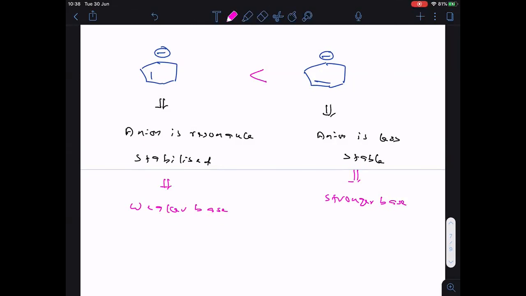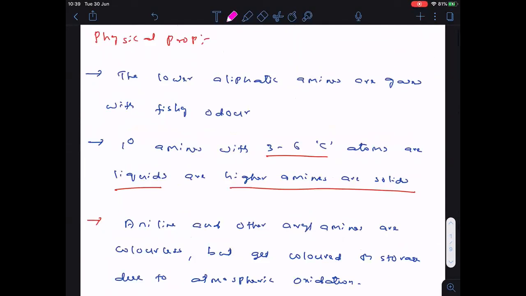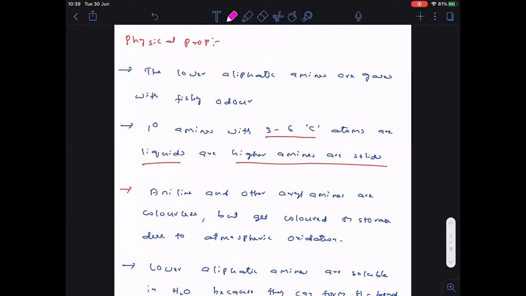Completed. Remaining some examples. In tomorrow's class, we will compare aliphatic and aromatic amines. So here I am showing you the slides. See clearly, everyone. I am showing you the slides from the starting onwards. So these are the physical properties. Take the screenshot. If any slide is missing, clear?